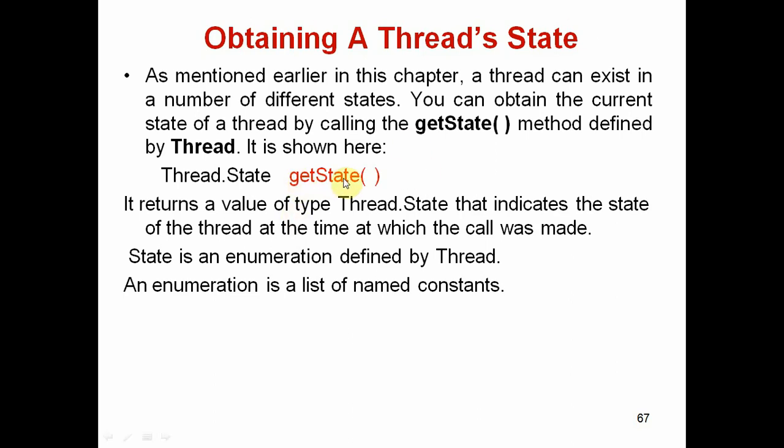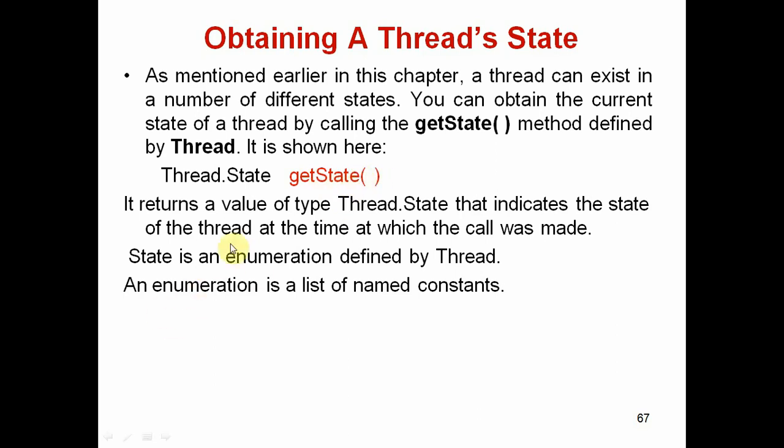This getState method returns the particular state of a thread. So the thread may be mainly in 5 states. At a particular point of time, a thread may be in any one of those 5 states. If we want to know at a particular point of time what the thread state is, we need to execute the getState method on that particular thread.